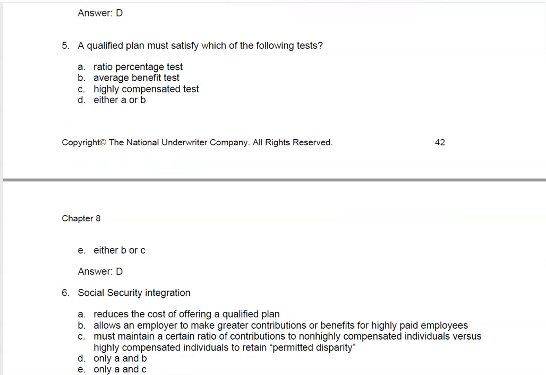Question 6, Social Security integration. Well, A, it does reduce the cost of offering a qualified plan. It lowers the contribution for the employer. B, allows employer to make greater contribution or benefits for highly paid employees. That is correct. C, must maintain a certain ratio of contributions to highly compensated individuals to retain permitted disparity? No, that is not what integration is. So the answer is only A and B. The answer is D.